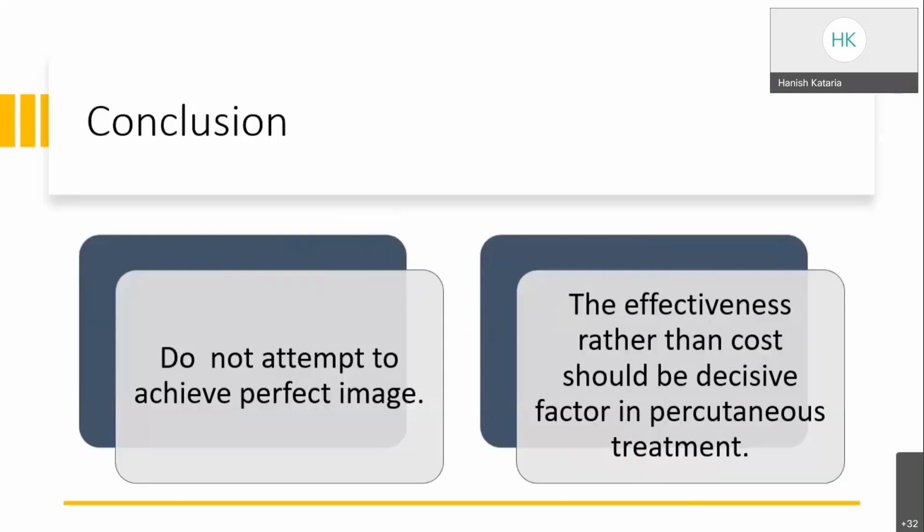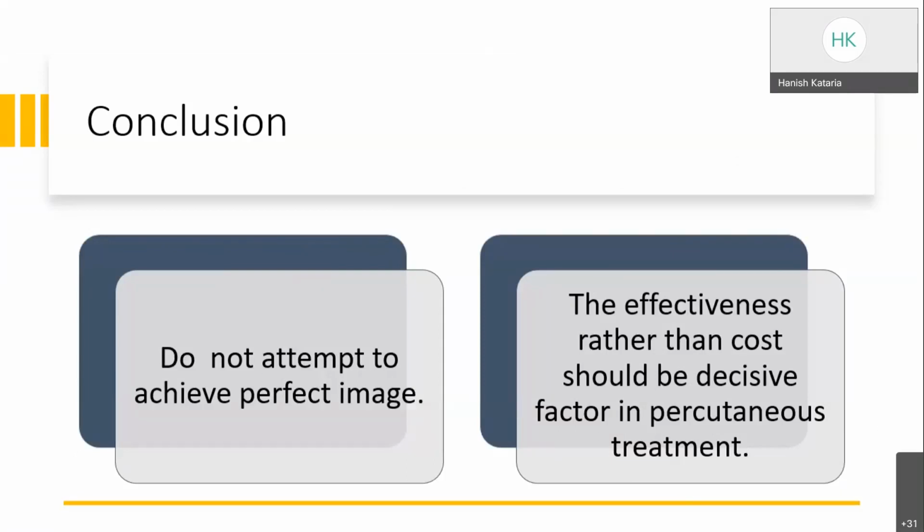So in conclusion, in aortoiliac occlusive disease, do not attempt to achieve the perfect image, because this can lead to complications, either arterial rupture or dissection. The treatment should be effective rather than driven by the cost factor.